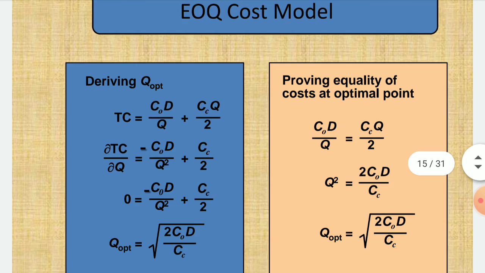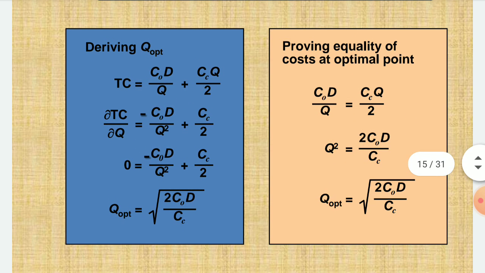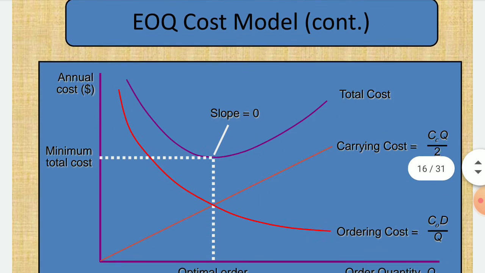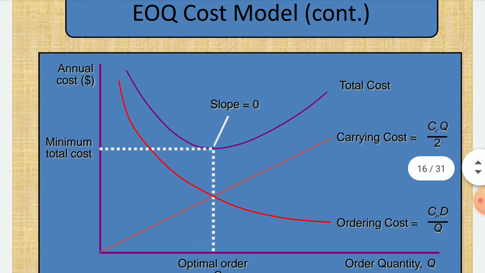Then the EOQ model: how to find the optimum order quantity, called Q optimum. That means at that point we have to place the new order. For that the formula is root of 2 CO into D divided by CC. By using this formula you can find the order point. Then this is the actual EOQ model.